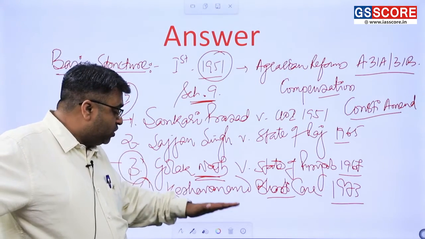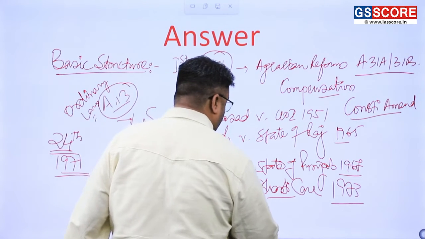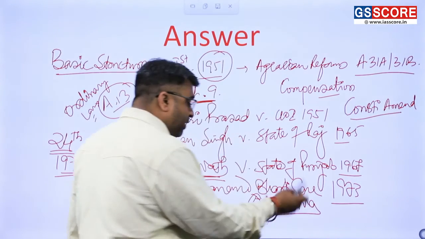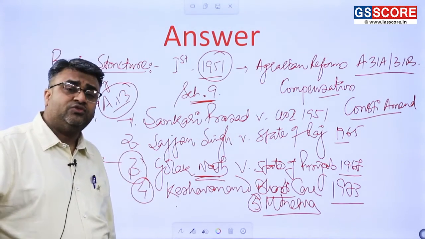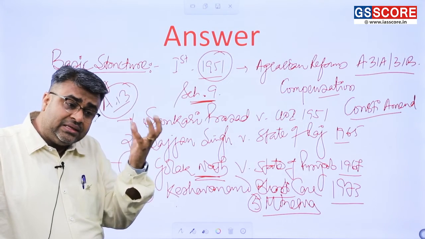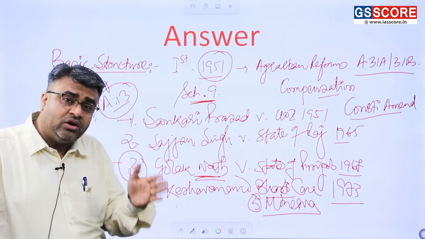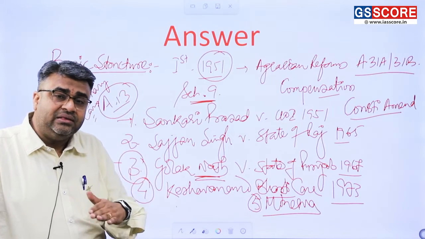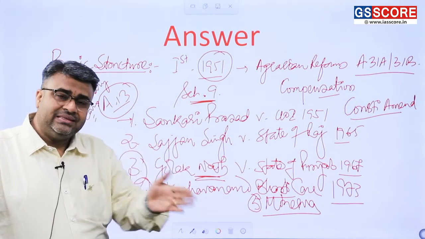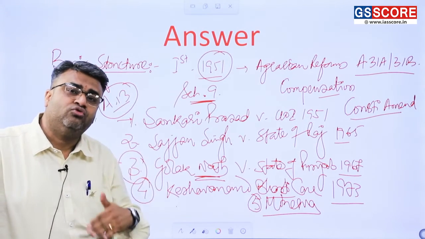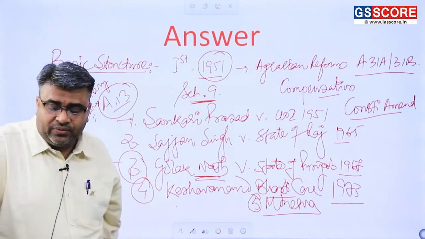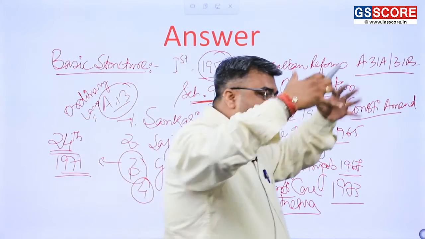So this Keshavananda Bharti and Minerva Mills case are of utmost importance for all of you. You should mention these two cases very clearly. After that, you can also mention the Waman Rao case of 1981. In Waman Rao, the Supreme Court held that the basic structure doctrine is applicable to amendments after 24th April 1973 only. Before that, whatever has happened is okay, but whatever has happened after is subject to judicial review. So judicial review was given supremacy. And the Indira Gandhi case as well. So this is the journey of the entire basic structure doctrine.